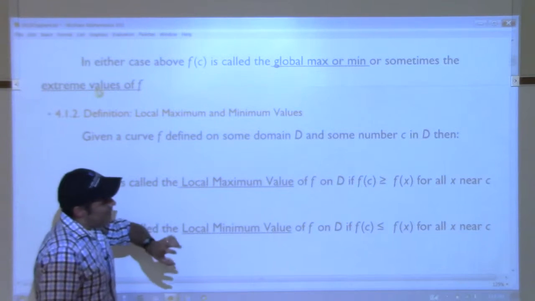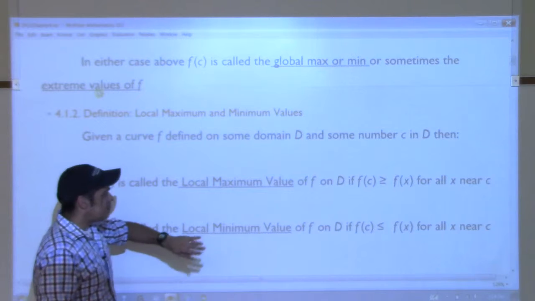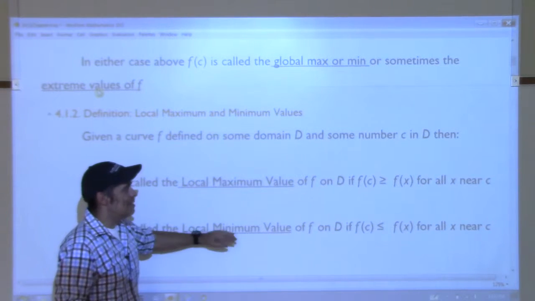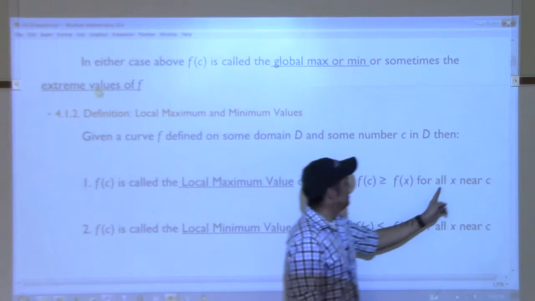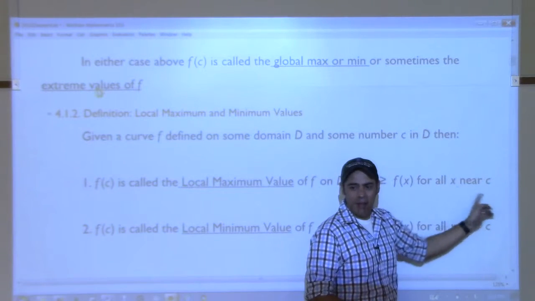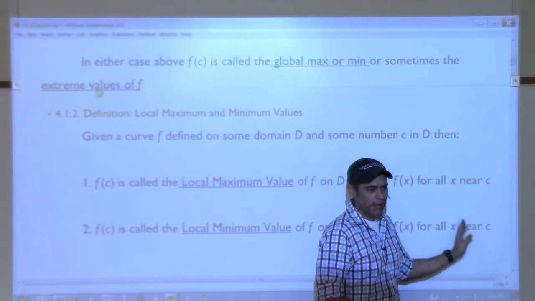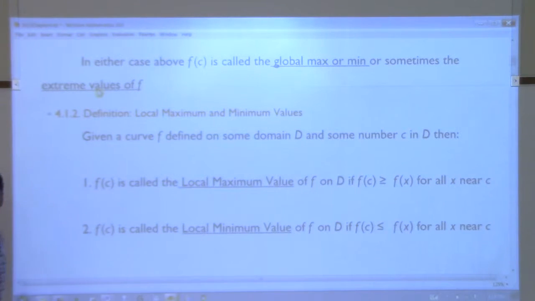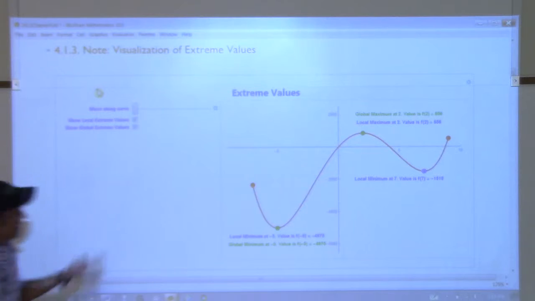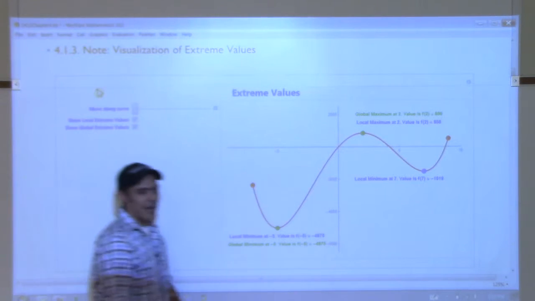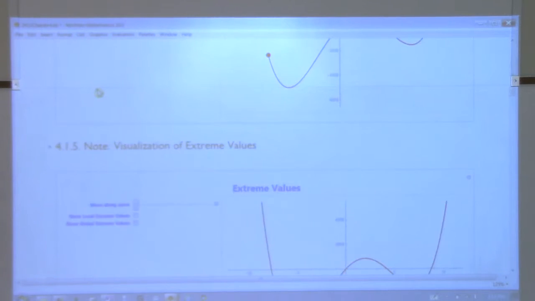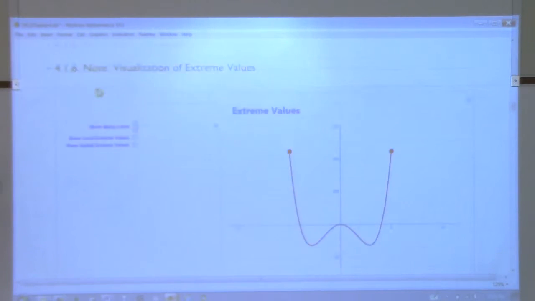So, if you're a math major, there is a more precise definition of this. As math majors, near doesn't fly, okay? We have a more precise way of defining things, which I'm not going to get into here. For here, it's just visually, near is like that, right? We just kind of zoom in. Okay, so we did all those.